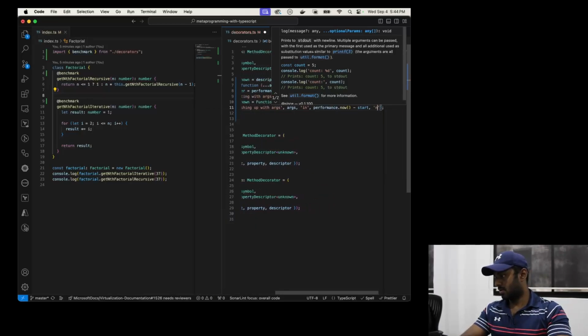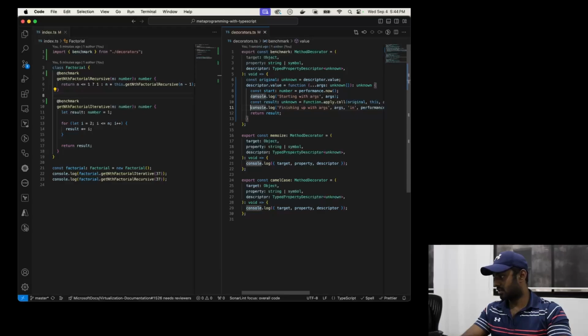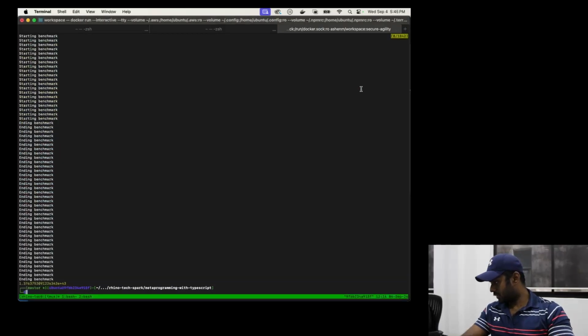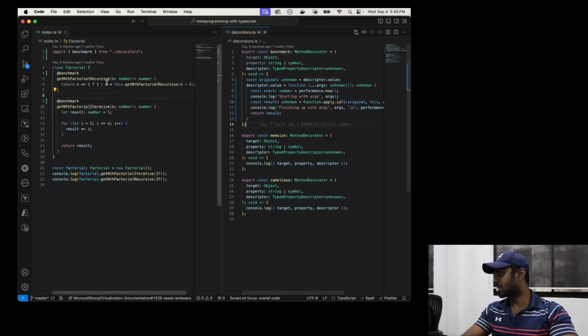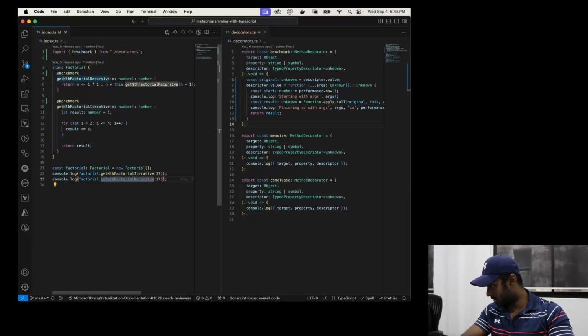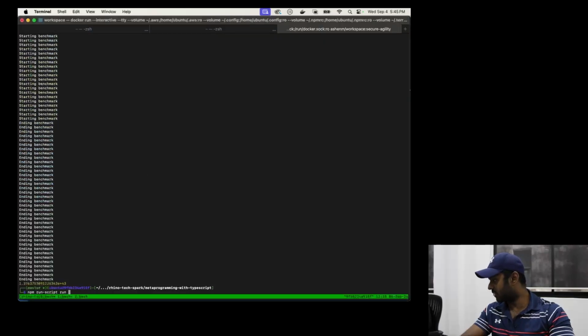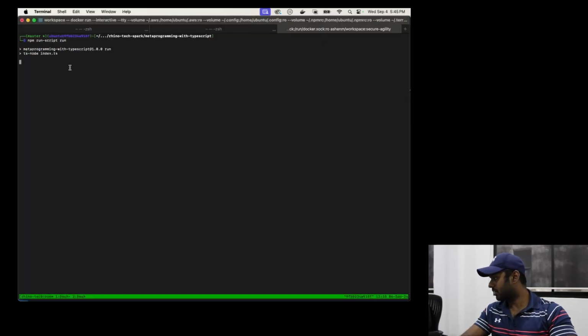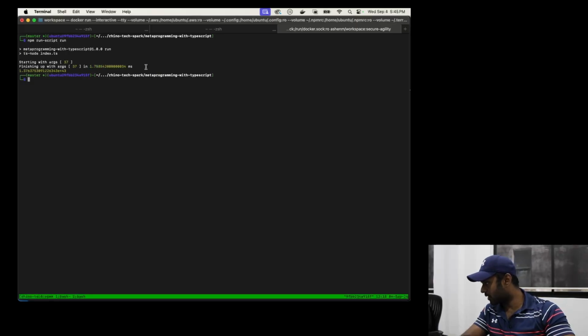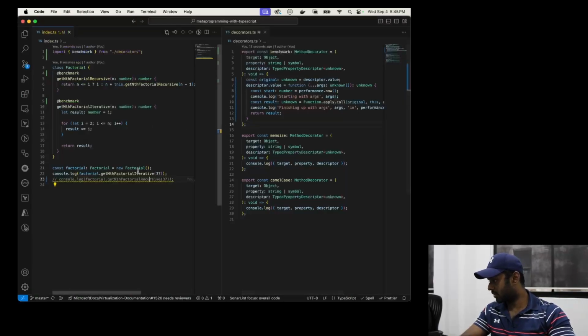Start 20 seconds. All right. So if you do this, we should be able to see the top and the bottom, and also notice this only happens on the recursive one. If you comment out the recursive factorial and just leave the iterative, you should ideally see only 2 lines. And indeed, we see that it took about 1.75 milliseconds. So let's uncomment that and see this in action.